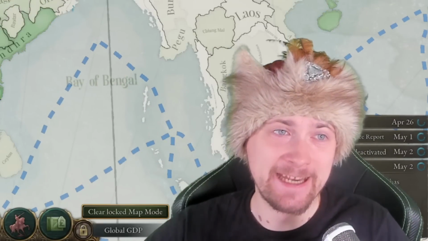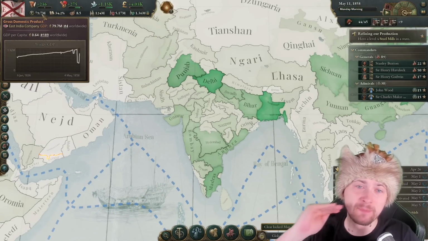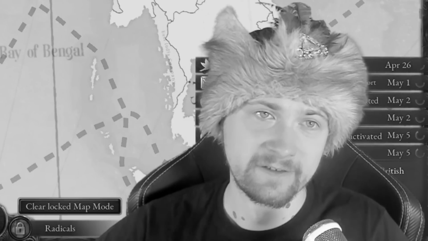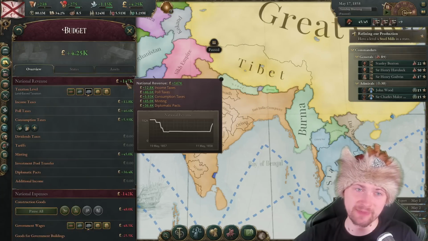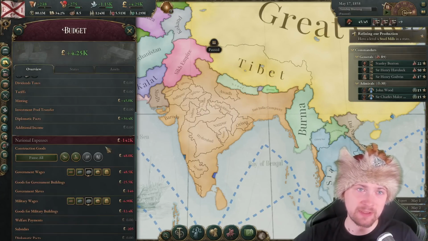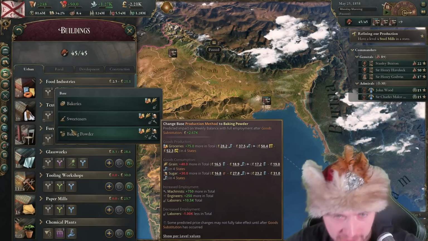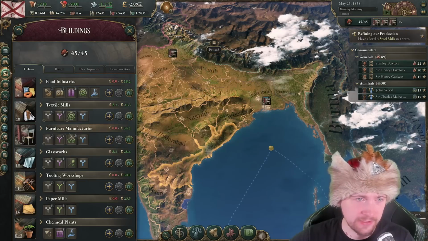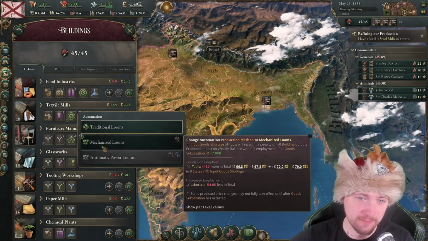constant pain. Look. We've lost so much GDP, we did not even rebuild that after the war. At least the amount of radicals decreased significantly, but I've also lost like 40k on my national revenue. It's gonna be tough to rebuild this. Oh look, that's because the AI changed all of the production types when they took over this for literally a few months. I have to go and manually retake the better production methods now.